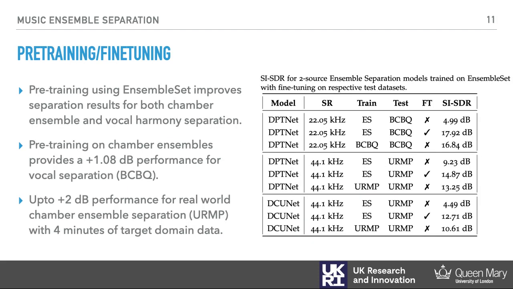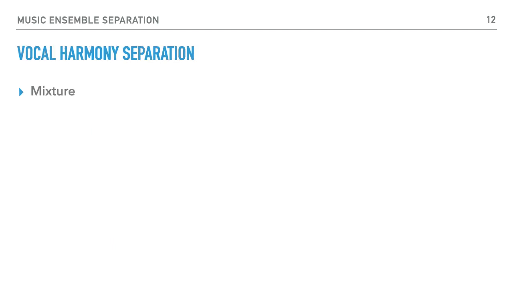Based on this, we tried to use this pre-trained EnsembleSet model and fine-tuned it to be able to perform vocal harmony separation. This time, however, the amount of data required was a bit more, around 20 minutes, but we still find that surprisingly, pre-training using chamber ensemble instruments also seems to benefit the task of vocal harmony separation. Here is an example from our experiments.